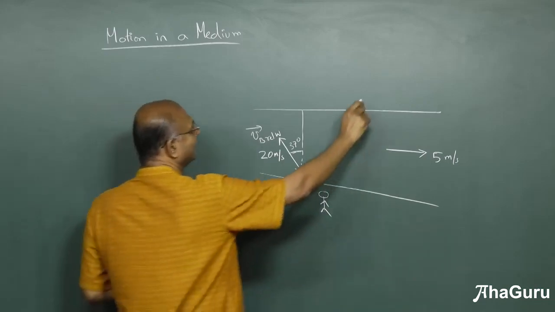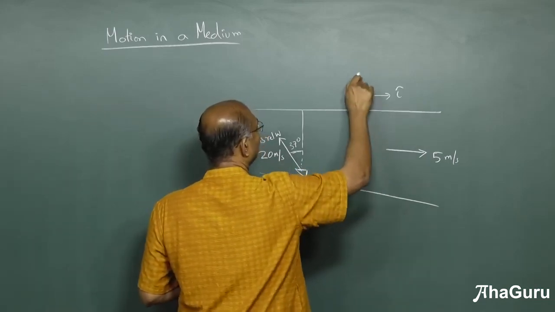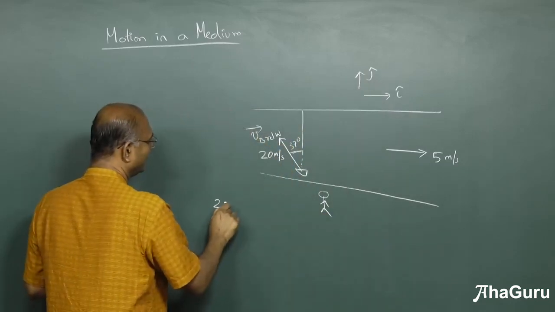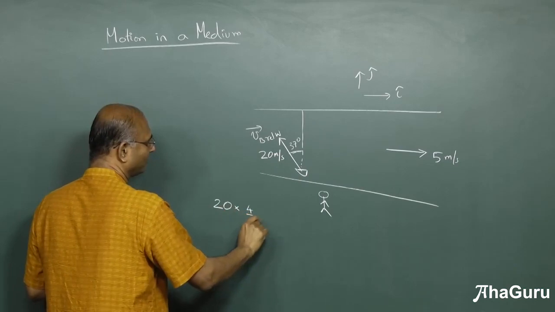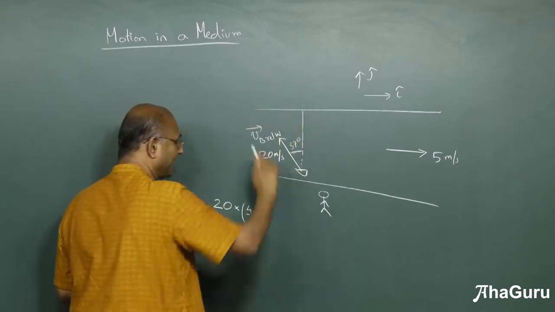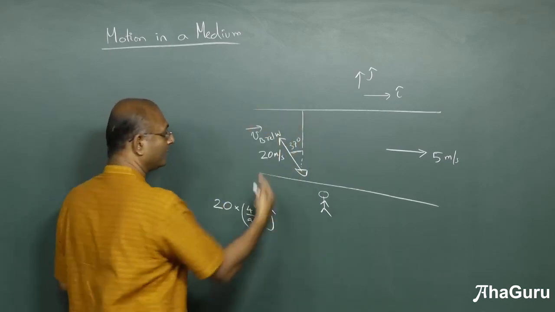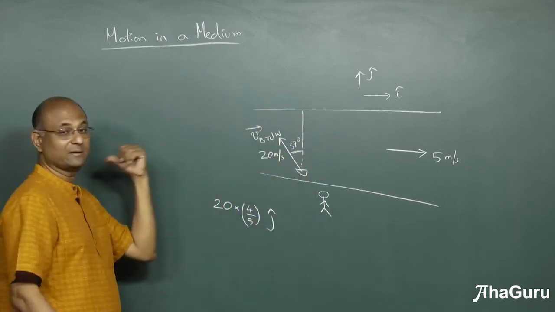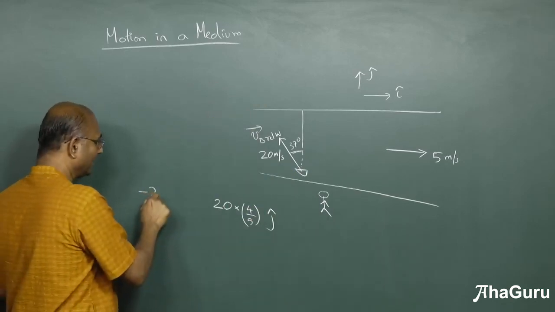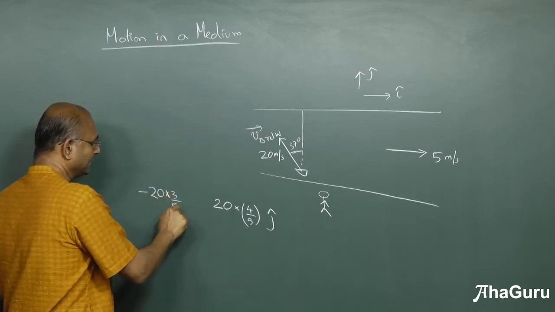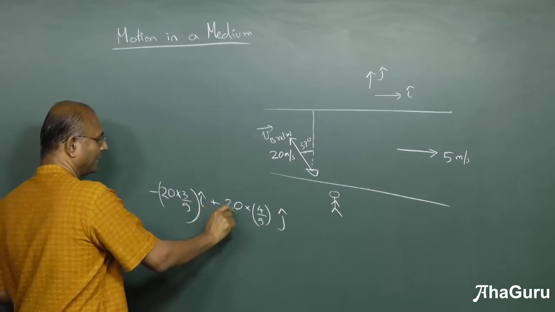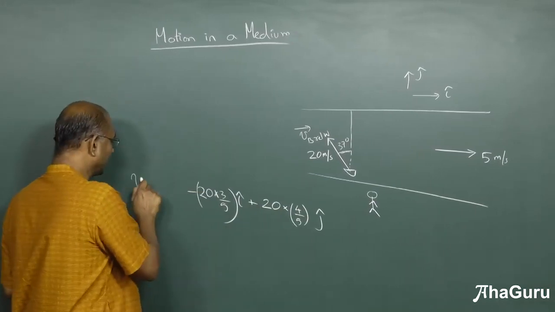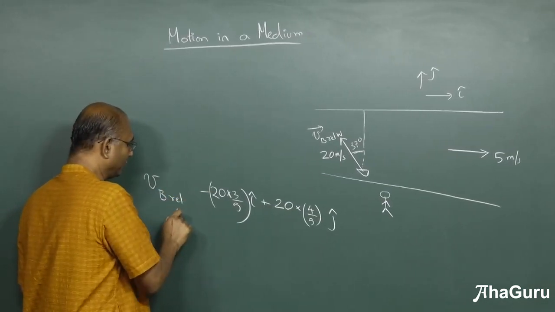So let us first use i and j components. So i cap and j cap direction. If I look at this, 20 cos 37 is how much? 4 by 5 is the j cap direction. And this direction will be 20 sin 37, but this way, i cap is that way. So minus 20 sin 37 i cap plus 20 into 4 by 5 j cap. This is the velocity of the boat relative to water.